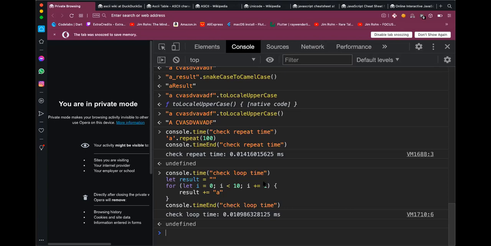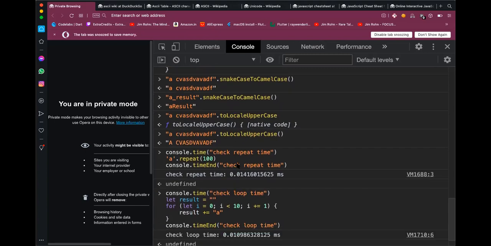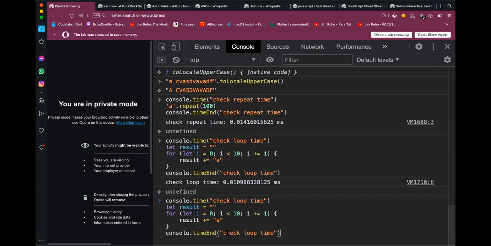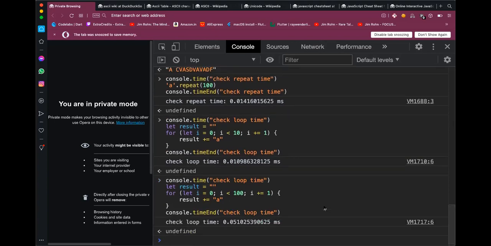Shubhadeep made a nice observation that here we called the repeat 100 times and in the loop we are only doing it 10 times. Okay, so let's make the loop 100. Let's see whether there is a change. Yeah, this time it did take more time. Cool. But again, don't look at small inputs like 100, 10. Generally for big inputs, you can see a significant difference.